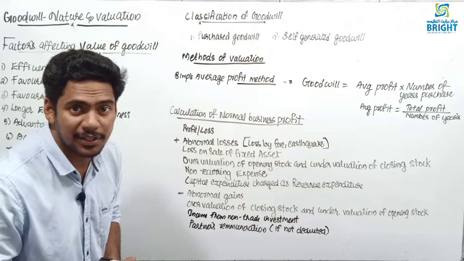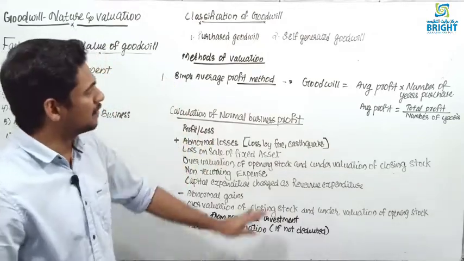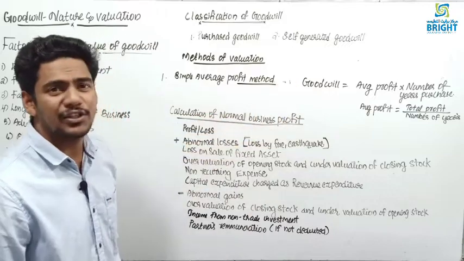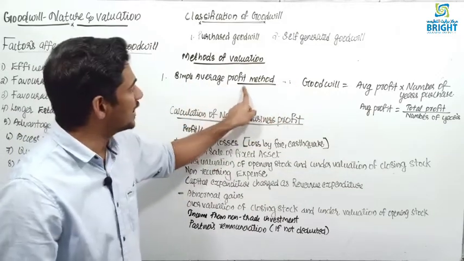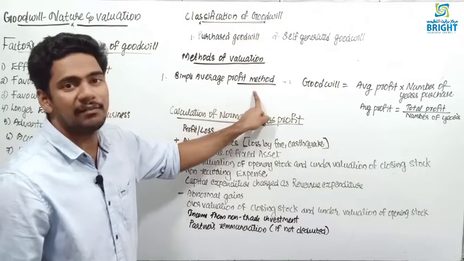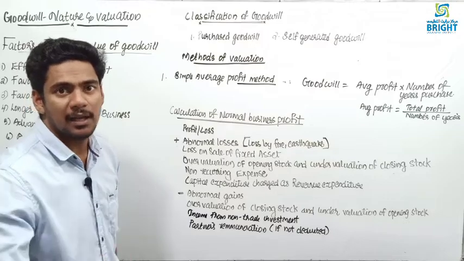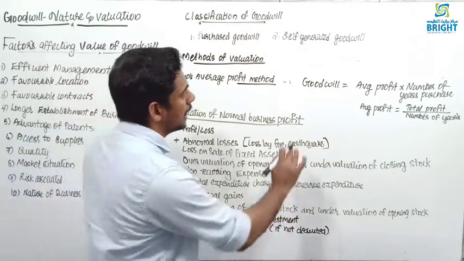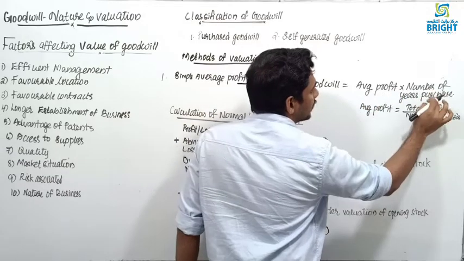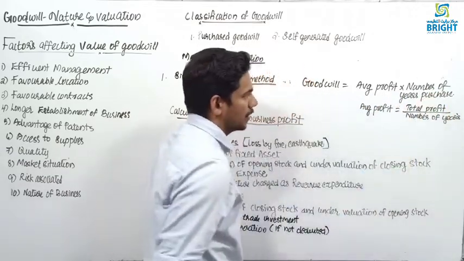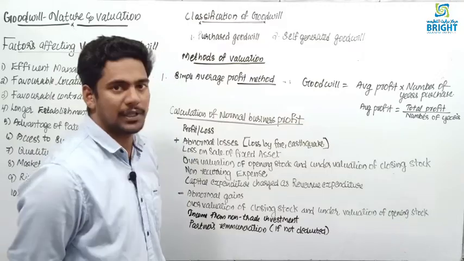Then methods of valuation, important. First one, simple average profit. The first method of calculation of goodwill is the simple average profit method. In the simple average profit method, how do you calculate the goodwill? Here goodwill is equal to average profit into number of years purchase.